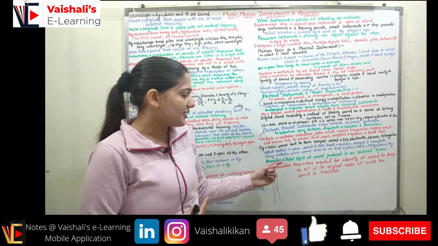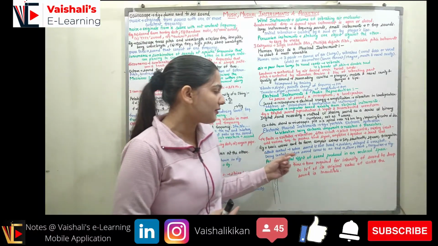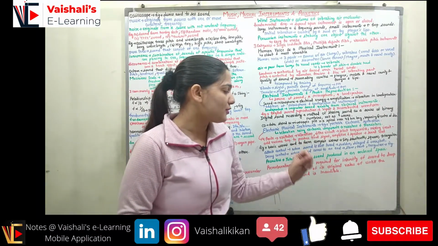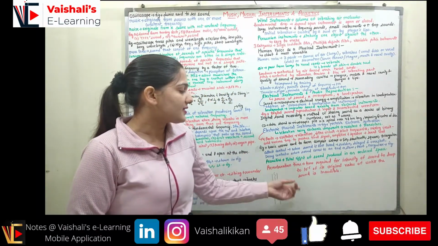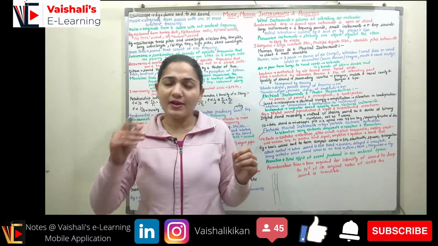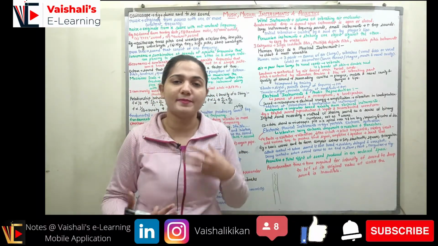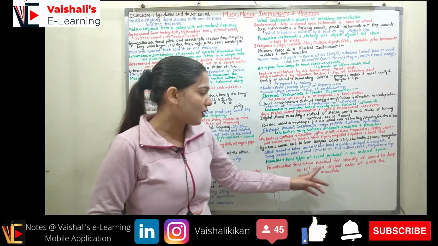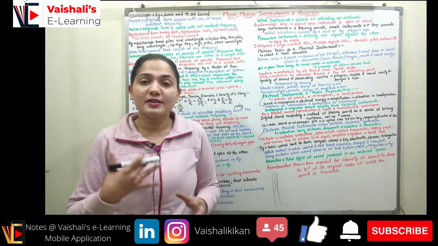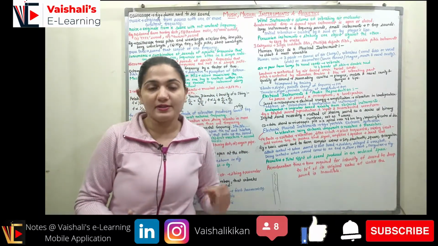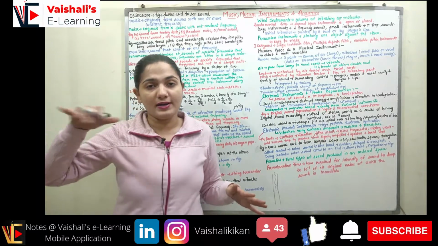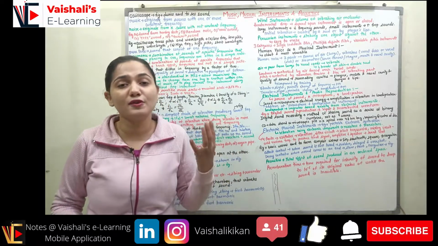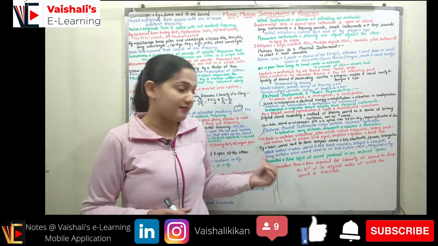Coming to the reverberation time. Reverberation time is the time required for intensity of sound to drop to 10 raised to power minus 6 of its original value, or until the sound becomes inaudible. When the sound is having some amplitude or some intensity, now it is decreasing to 10 raised to power minus 6 times of its original value, which means it is almost inaudible. So the time required from a significant level to an inaudible level, 10 raised to power minus 6 times of the initial level, that time is the reverberation time.